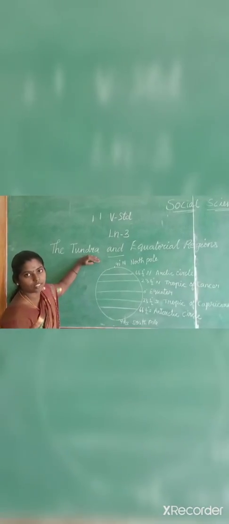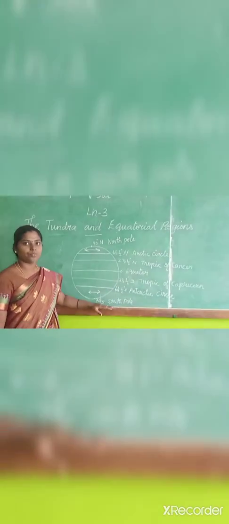Where is it located? It is located in the North Pole area. That means in this gap, in this space, the tundra region lies. Okay. The tundra region lies between 66.5 degree to 90 degree, both north and south. It is cold throughout the year.